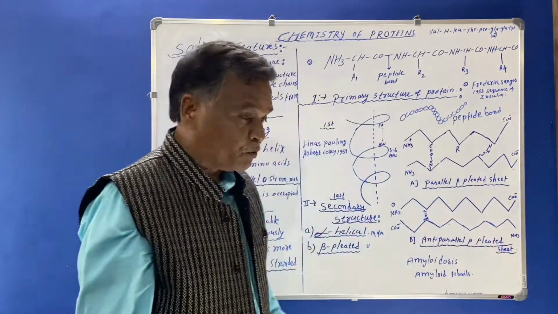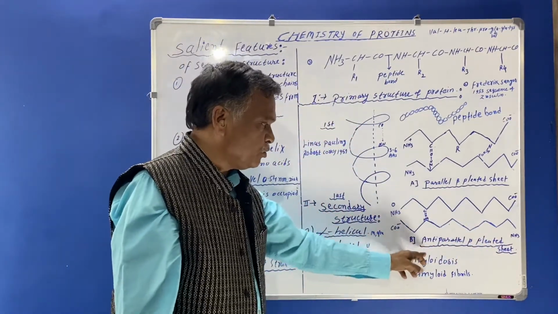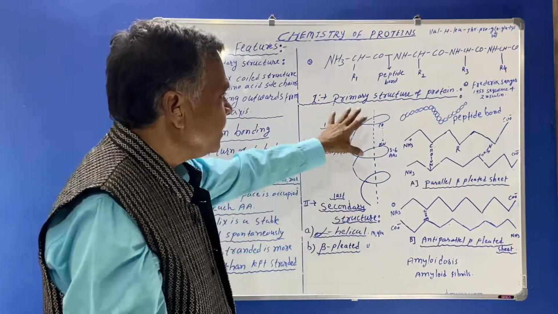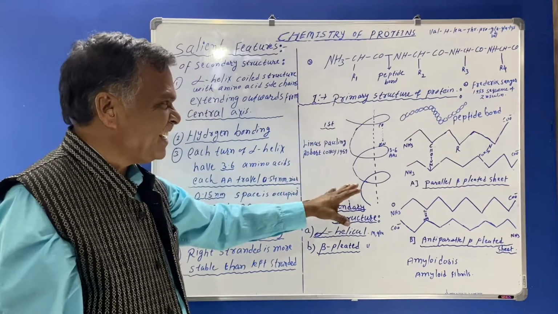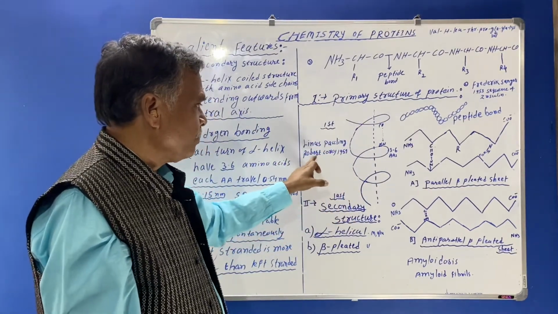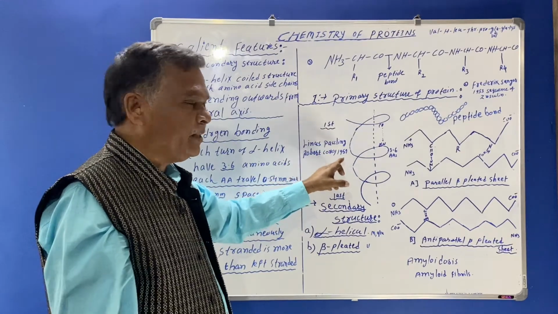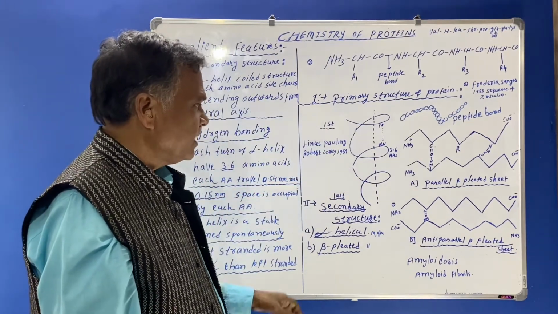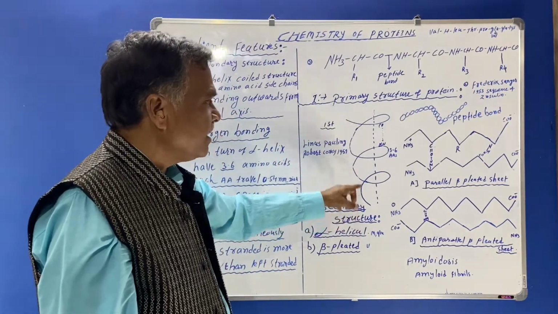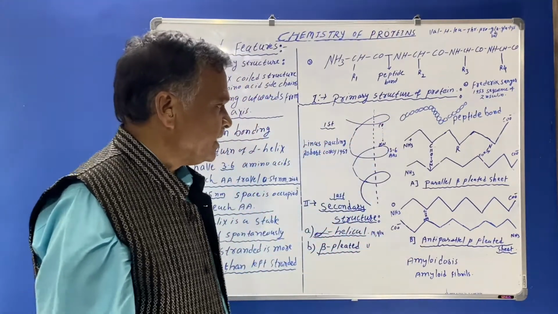Therefore this is said to be an anti-parallel beta pleated sheet. So the secondary structure of the protein was reported by Linus Pauling and Robert Corey in the year 1951 in two different forms. The first one is the helical structure and the other one is the beta pleated sheet.